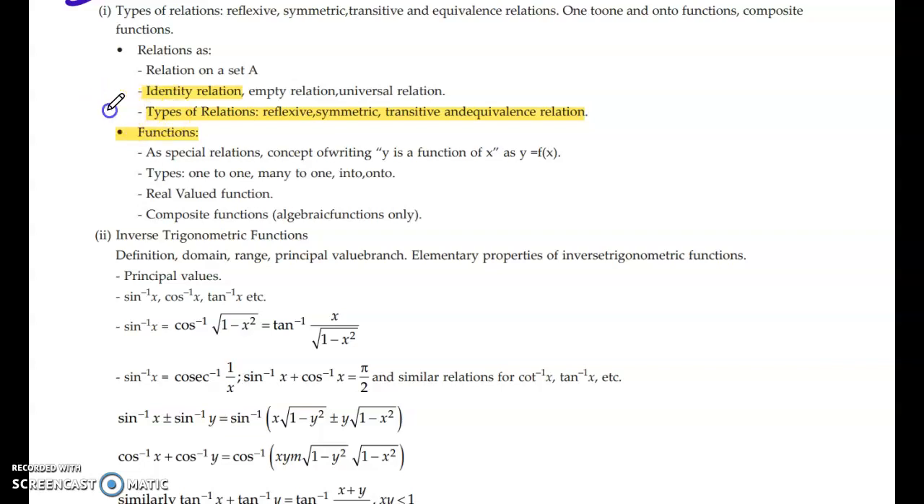Same is the case with relations. They'll give you a relation, and the options will be: it is reflexive but not symmetric, it is symmetric and reflexive but not transitive, and so on. You know, equivalence relation means when the relation is reflexive, symmetric, and transitive.